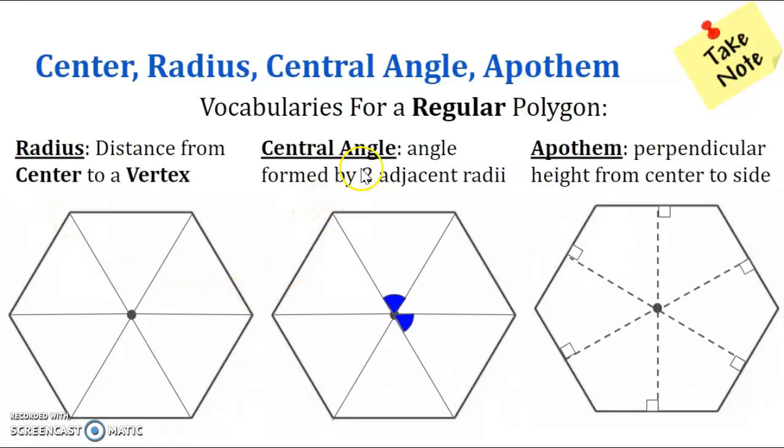What's the central angle? It's the angle formed by two adjacent radii. So if you have this radius, this radius, and another radius, you have two radii here, and the angle formed at the center is what we call the central angle. Apothem is a perpendicular height from the center to the side. If you were to draw a line that is perpendicular, that makes 90 degrees, from the center of the polygon to the side, that's what we call the apothem.